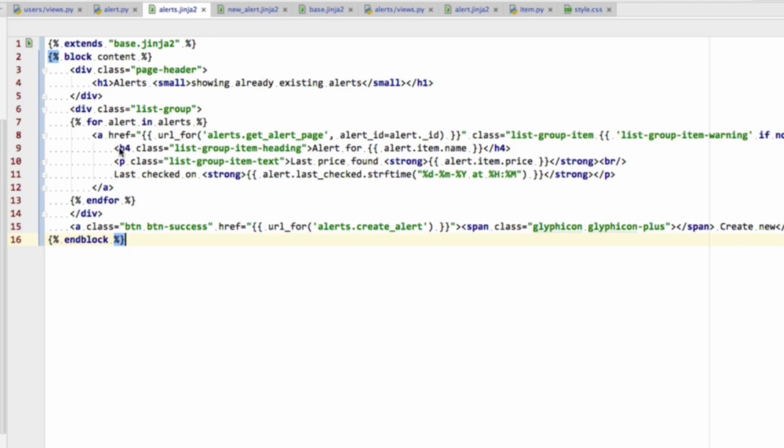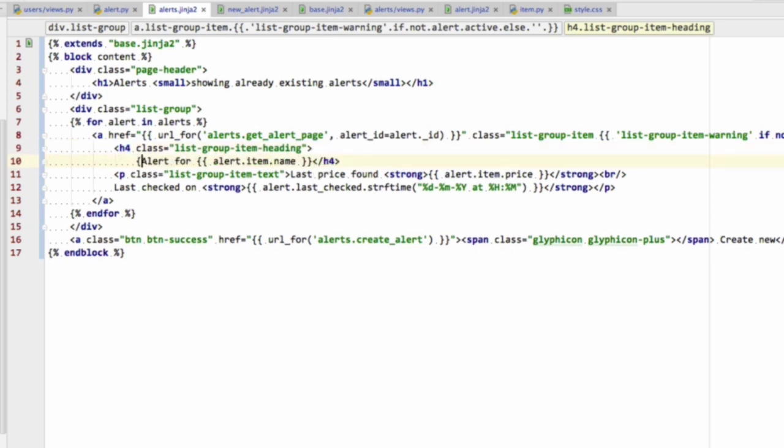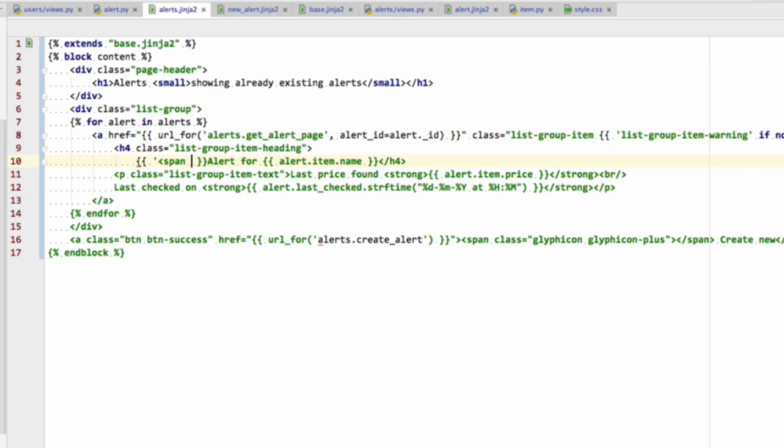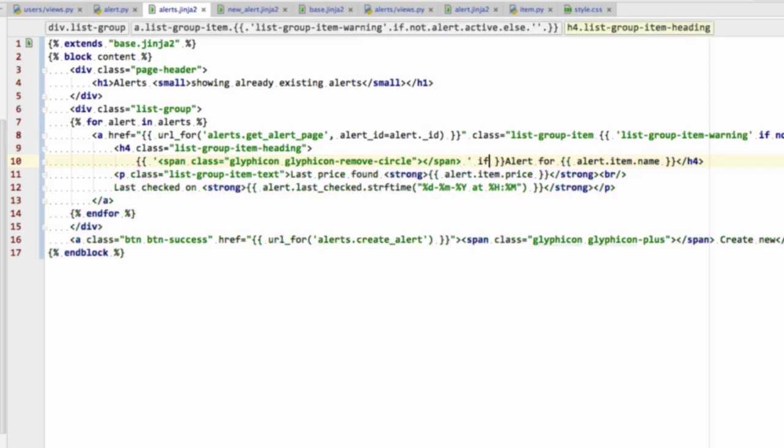So inside this h4, I'm going to add a span, with class glyphicon glyphicon-remove-circle, closing the span like so, if not alert active, else like so.